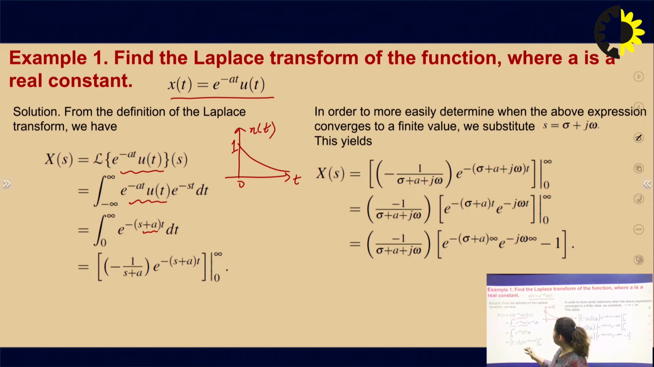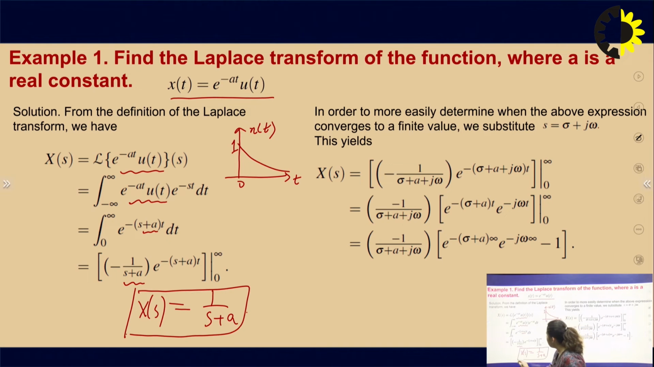Then if we solve this, we get minus 1 upon s plus a, e to the power minus (s plus a)t, with limits 0 to infinity. So X(s) becomes 1 upon s plus a. Taking minus 1 upon s plus a common, for t equal to infinity the term becomes 0, and for t equal to 0 it becomes 1. So we get the Laplace transform of e to the power minus at u(t), that is 1 upon s plus a.